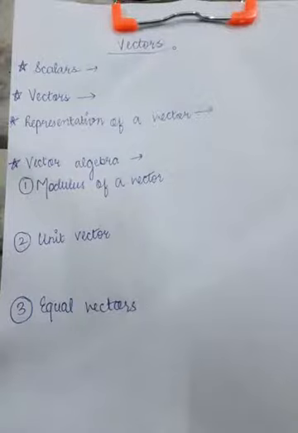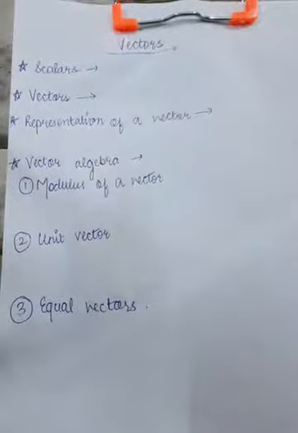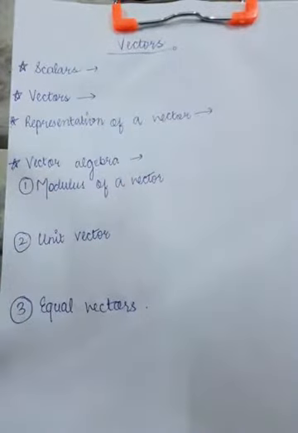Hello students, today we are going to discuss vectors and vector algebra. Grade 11, I know you already have a basic idea about scalars and vectors, right? Scalars are the quantities having magnitude only, like mass, temperature, etc. And vectors are the quantities having magnitude as well as direction, like displacement, velocity, etc.